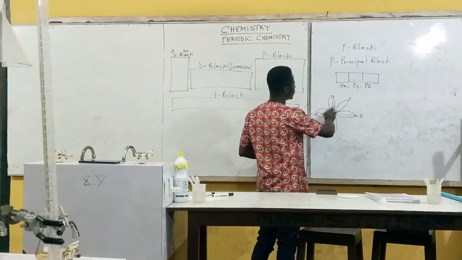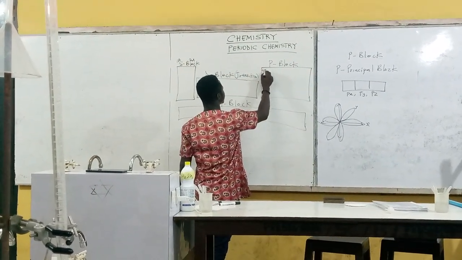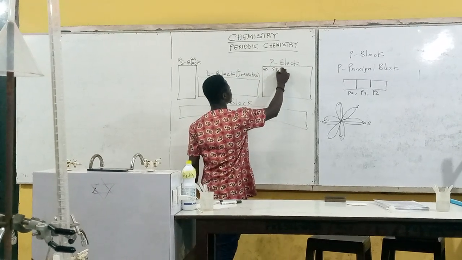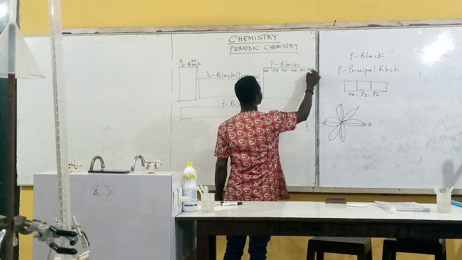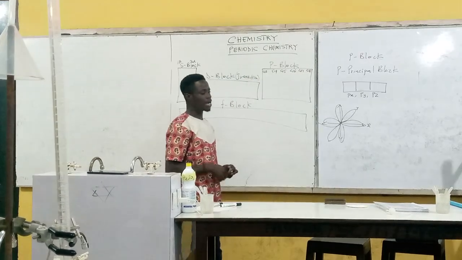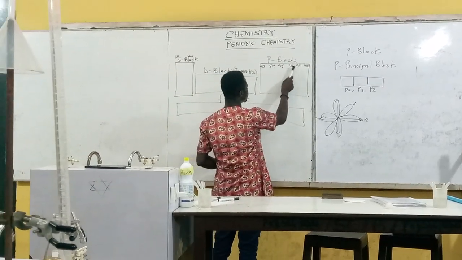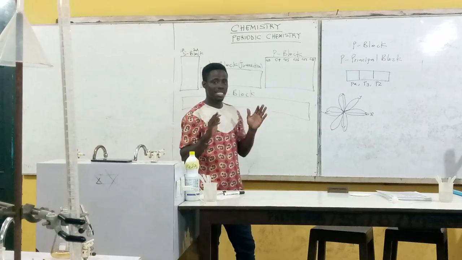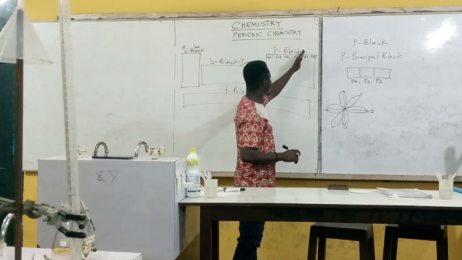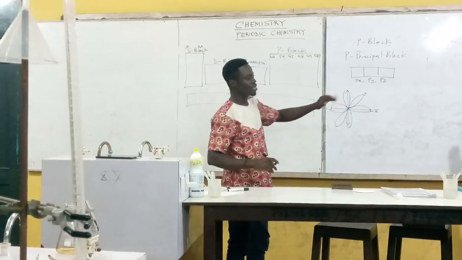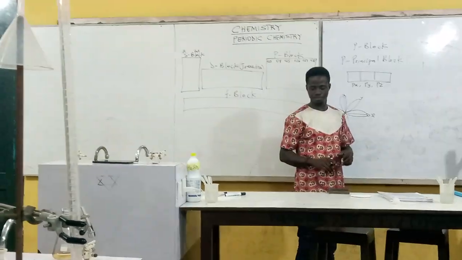Px, Py, Pz. Now when it comes to the P block, it starts from group 13, 14, group 15, group 16, group 17, and group 18. They are members in the P block. Now when you count the number of elements there, you can see there are 1, 2, 3, 4, 5, 6. So the P block takes a maximum of 6 electrons. And they are divided into two divisions: first division, second division, and the third division. So that is basically about the P block or the P orbital.